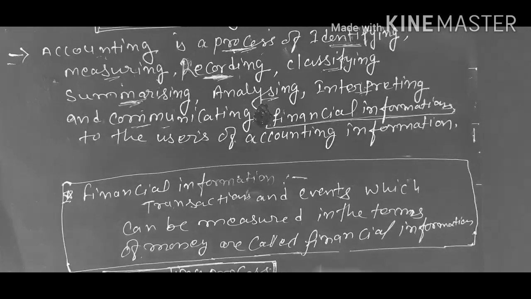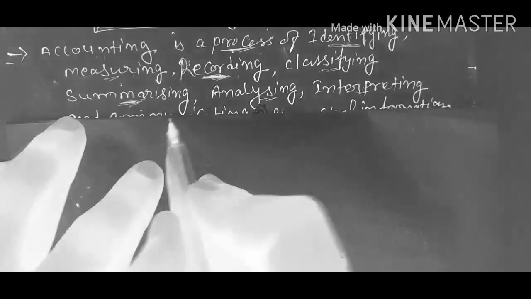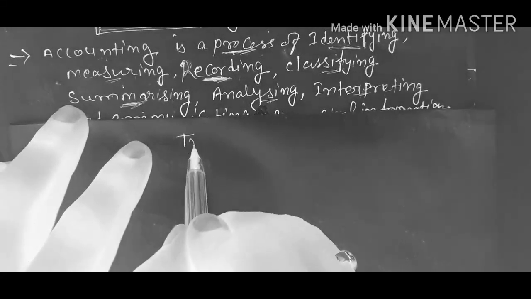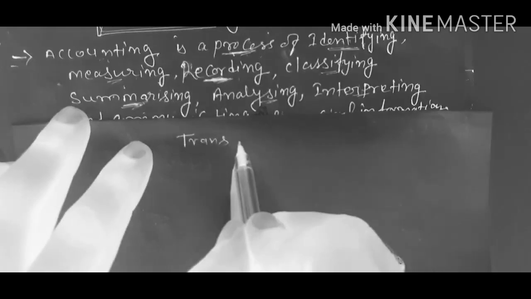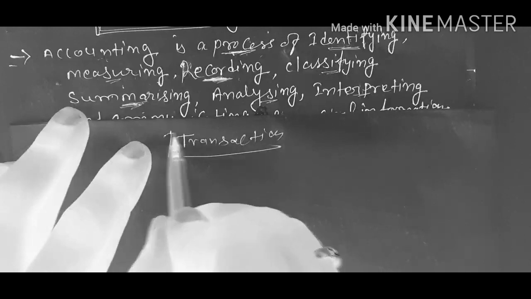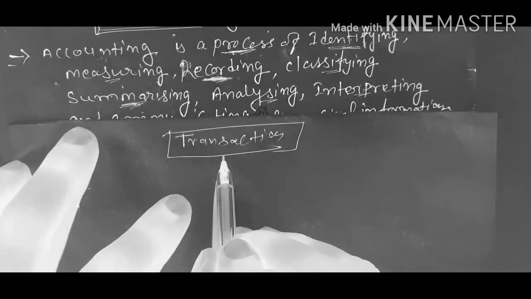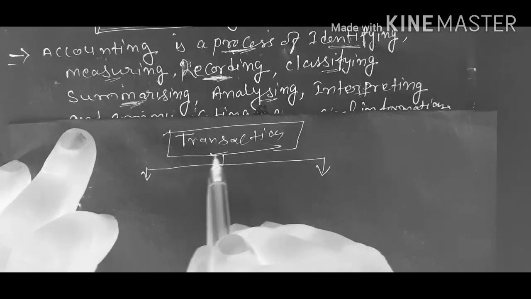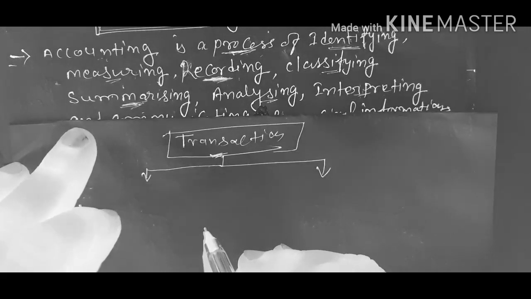Let me explain you. Suppose a transaction is entered in your business, then you have to see whether this transaction can be measured in terms of money or not.